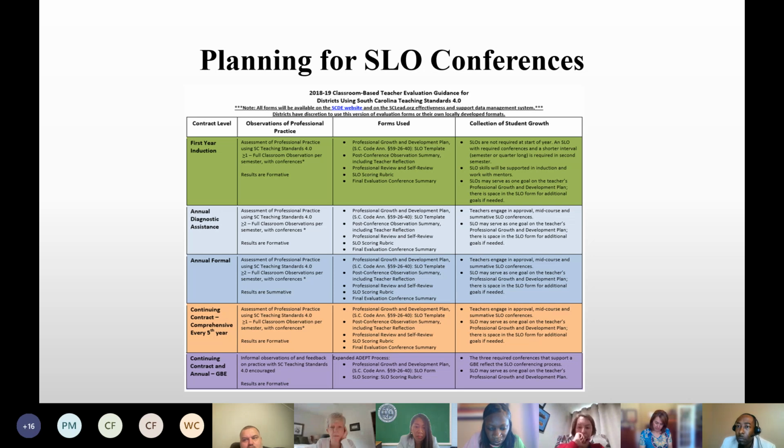But this is a great tool, and some educators and evaluators don't even know that this tool exists. I'm always sharing this document with new principals or principals who may need some background knowledge on what the SLO process or even the observation process entails at each contract level. On the far left of this document, you can see the different contract levels.